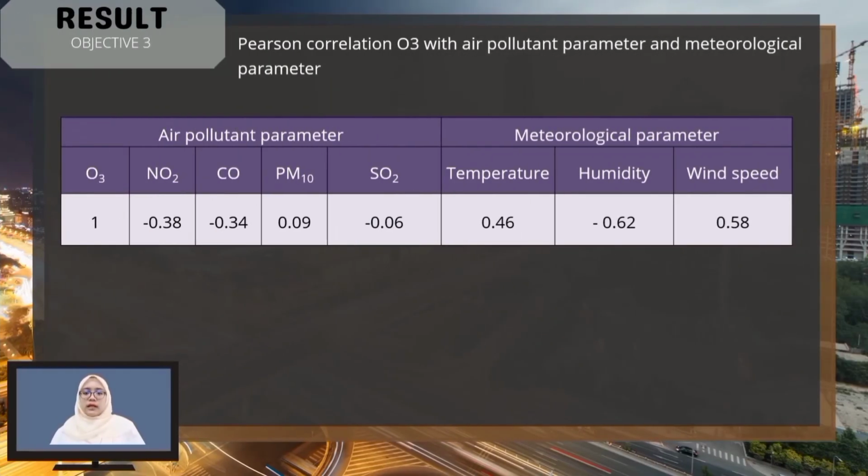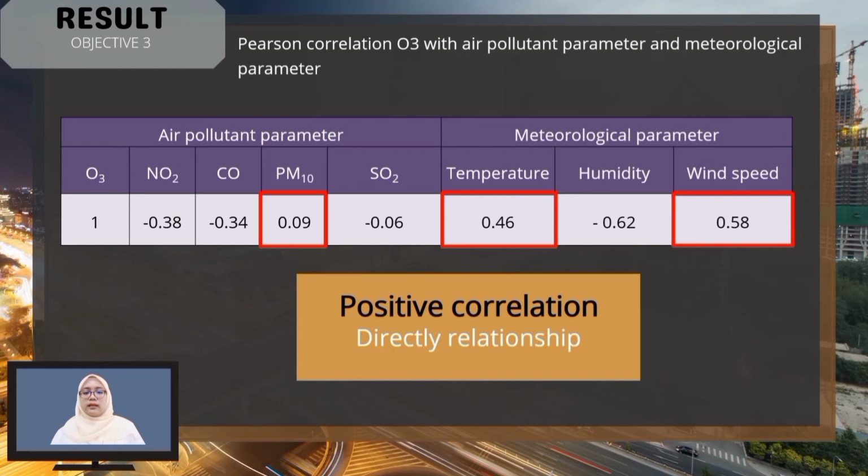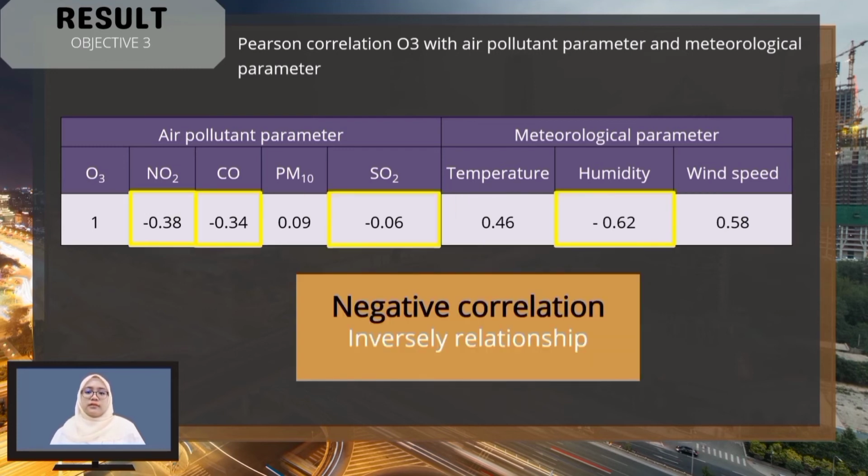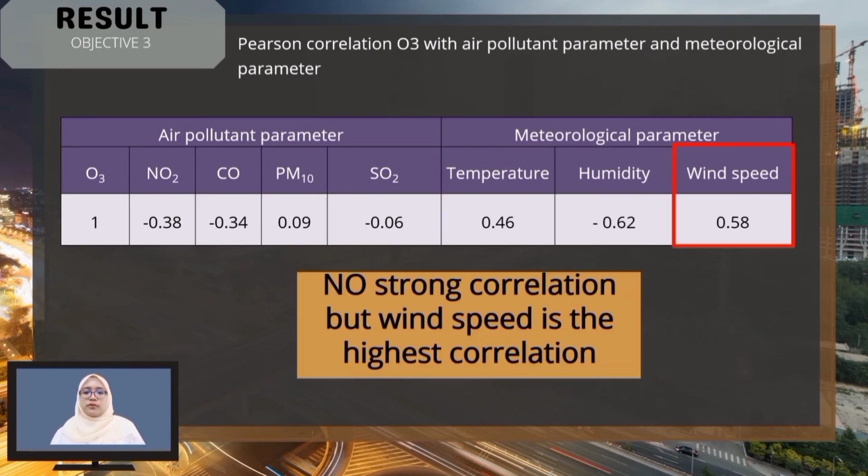The last slide of the results shows the correlation of ozone with air pollutants and meteorological parameters. A positive result shows a direct relationship, while a negative correlation is an inverse relationship. In this study there is no strong correlation, but wind speed shows the highest correlation. When wind speed increases, it can help to disperse PM10. Then, when PM10 disperses, ozone can directly get the source of sunlight.